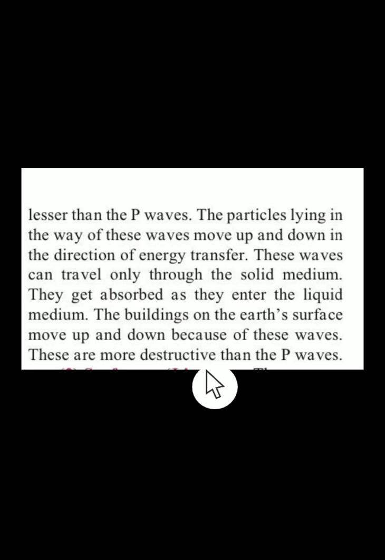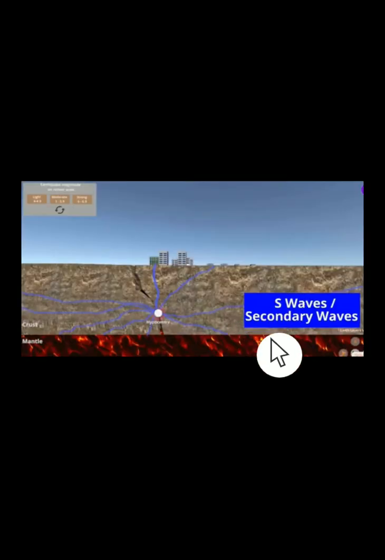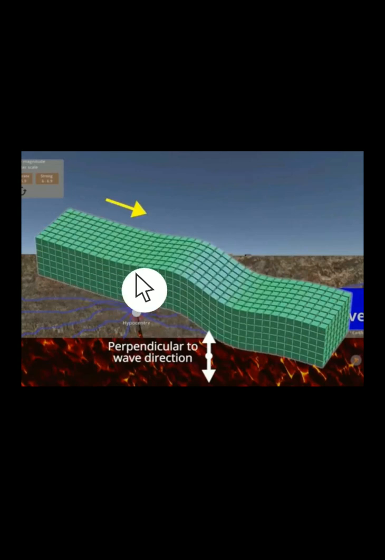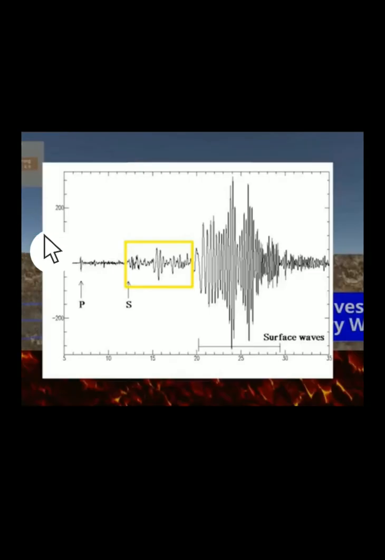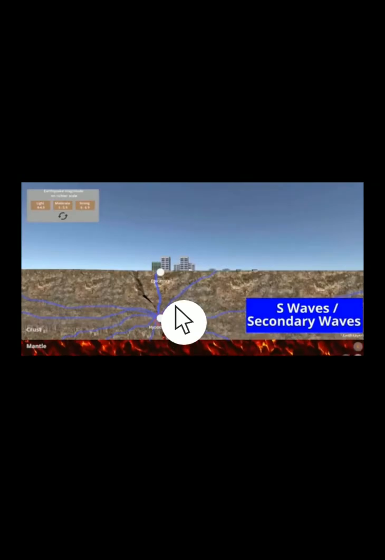Okay, so you can see that here their velocity is less, but they are much more destructive, and they move in an upward and downward direction. So in somewhat this kind of direction, that is what is called upward and downward direction. They can travel only through solid medium, whereas primary waves were traveling through all three, that is liquid, solid as well as gaseous. Okay, see here we can see the secondary waves. These are the movements, that is up and down, what you can see over here. Okay, so this is the movement, you can see this up and down, they are moving in this kind of movement.